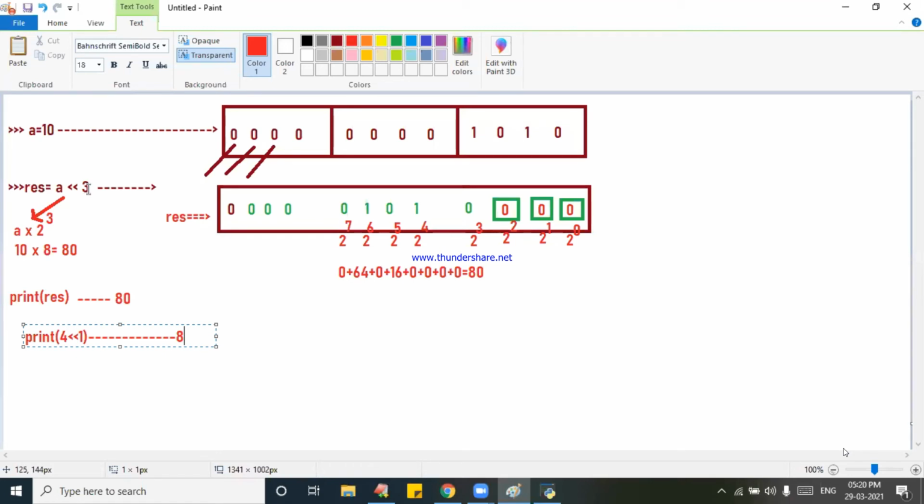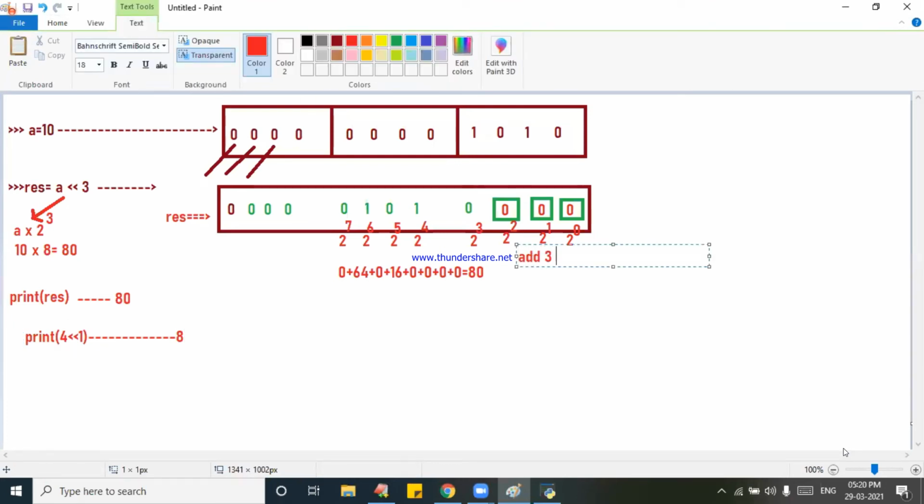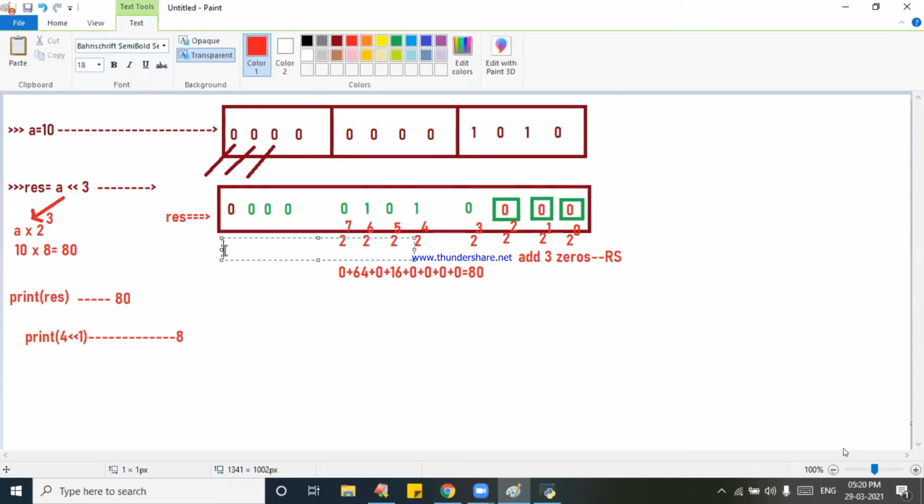Right side, add 3 zeros. Here I am writing, add 3 zeros. Which side? Right side. And on this side, what should I do? Remove the last 3 bits, because you are writing 3, indicating the last 3 bits are removed. On the right hand side you add 3 zeros.